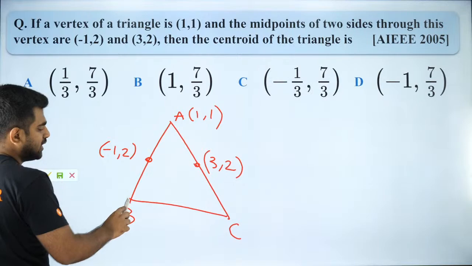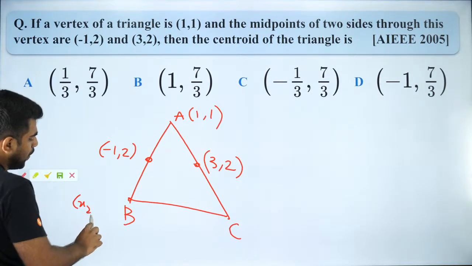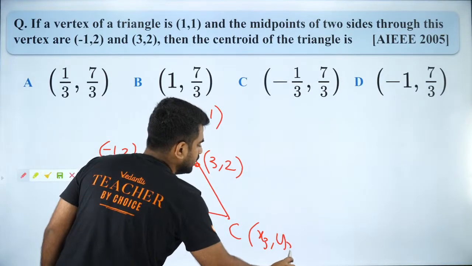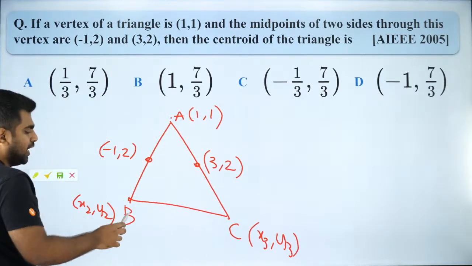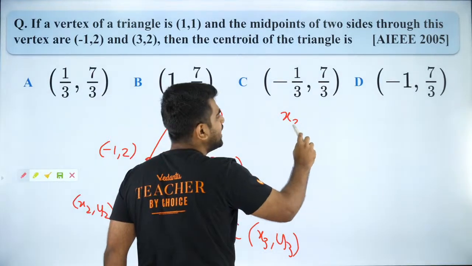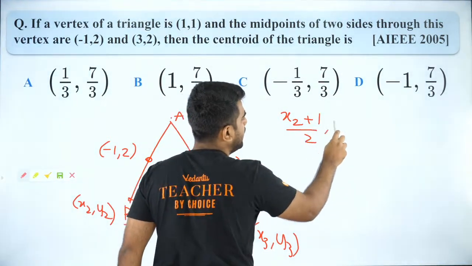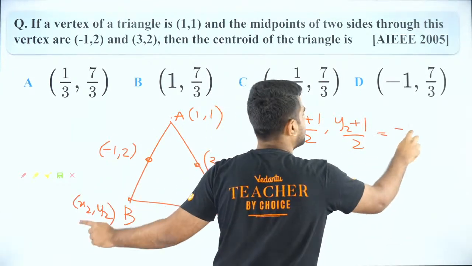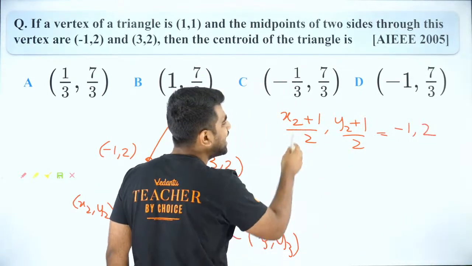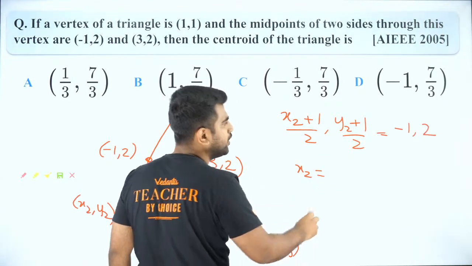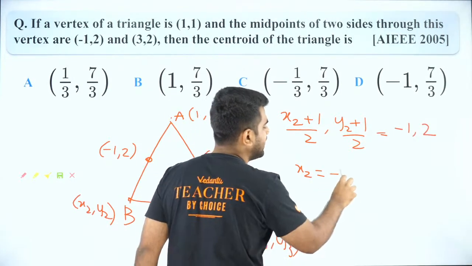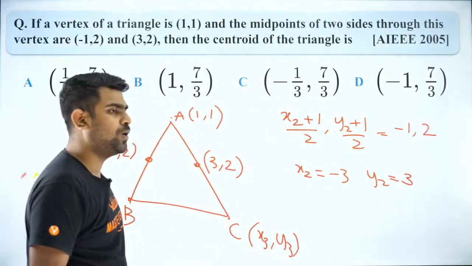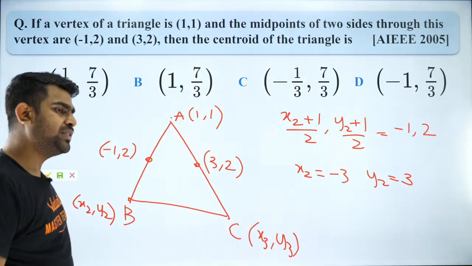I will take B as (x2, y2) and C as (x3, y3). Now, what is the midpoint formula? (x2 + 1)/2, (y2 + 1)/2 is equal to (-1, 2). From there, I can get x2 and y2. x2 is equal to -3 and y2 is equal to 3. Are you guys able to follow that? Yes?